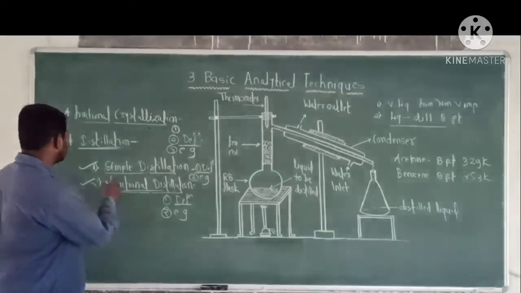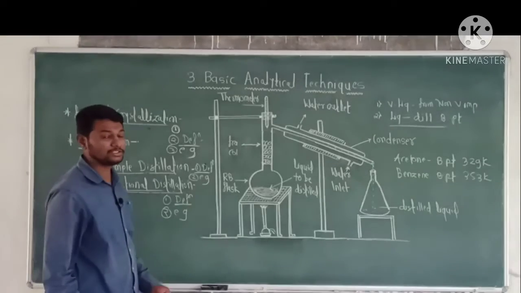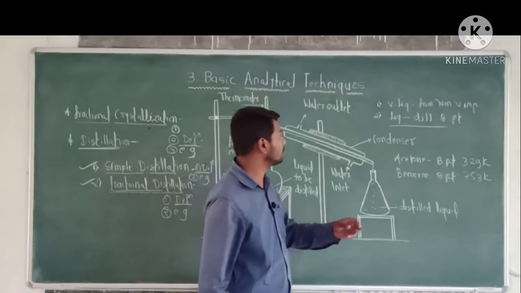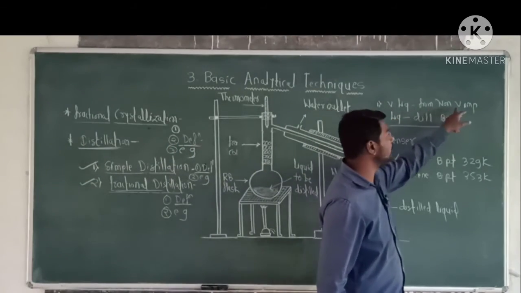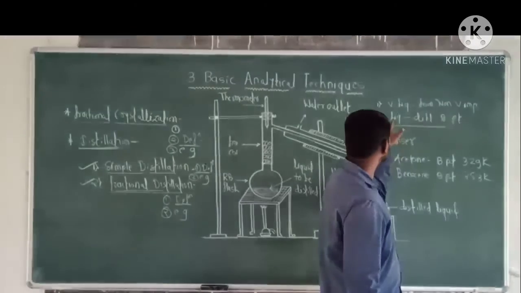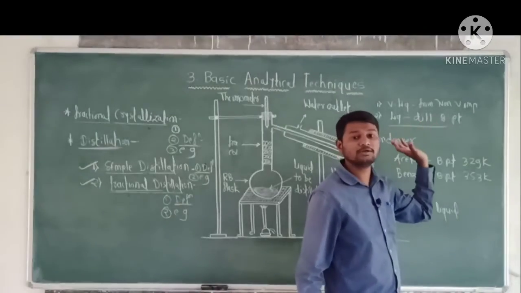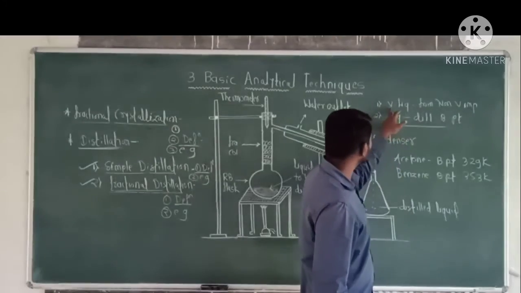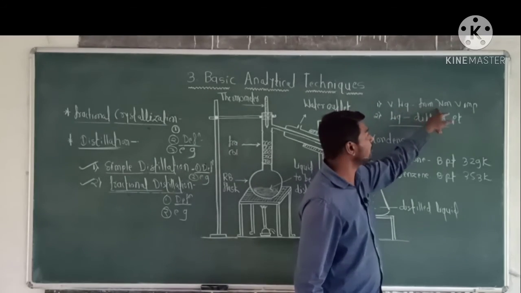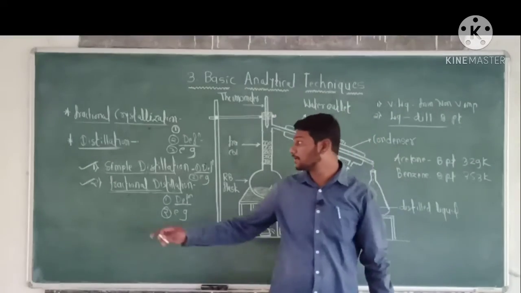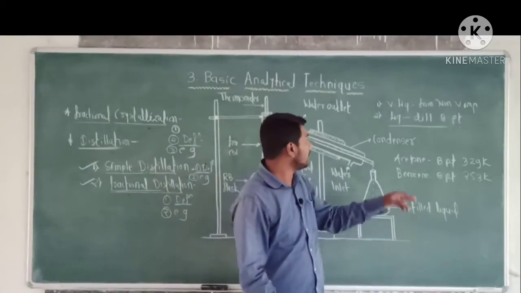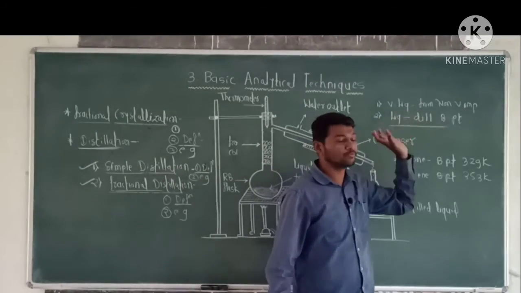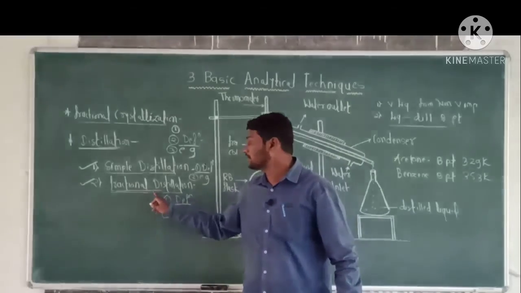Now next, distillation. Distillation is an important method used to separate volatile liquid from non-volatile impurity, and second, liquids which have different boiling points. The volatile liquid from non-volatile impurity can be separated by simple distillation, and liquids which have different boiling points can be separated by fractional distillation.